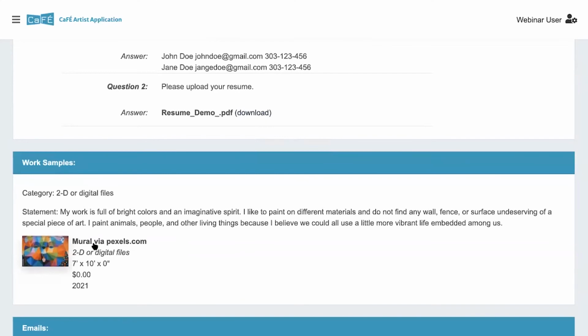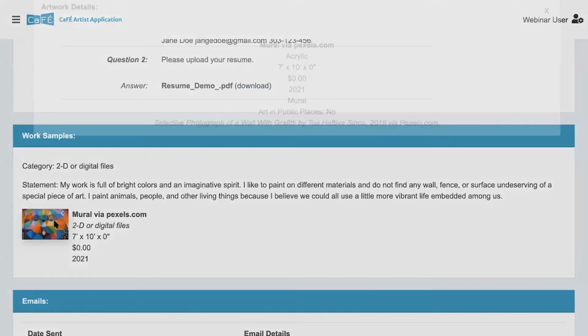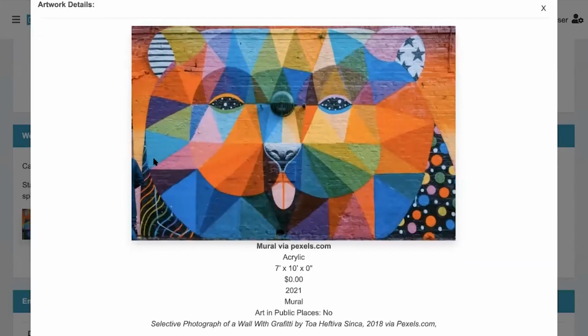And if your call is jury by artist / application, you'll see all of the work samples grouped together here. And I'll show you a little bit later what that looks like. Like I said, you see the artist statement here in this section, and you can also see the category listed. And then you'll see some basic details of the artwork submitted, and you can click on the image to view the enlarged version. You'll see even more details about it, including the description at the bottom.